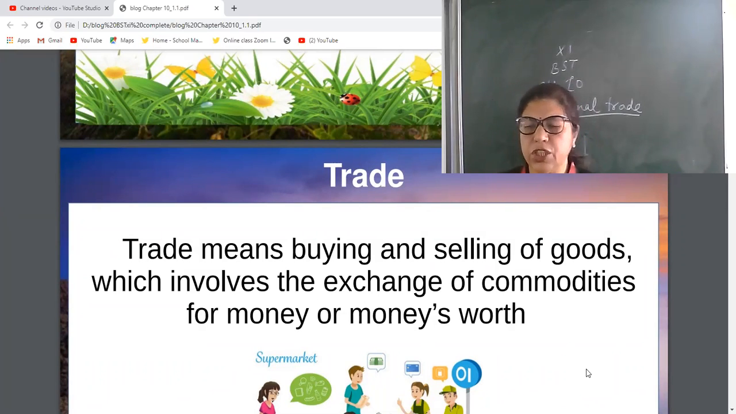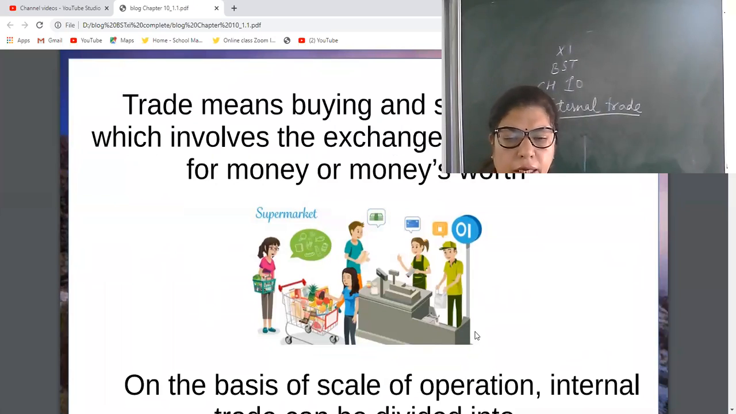Trade means exchange of goods. Exchange of goods means buying and selling of goods which involves the exchange of commodities for money or money's worth. One person is buyer, another is seller. This is the buyer who is paying money, and these are the sellers.